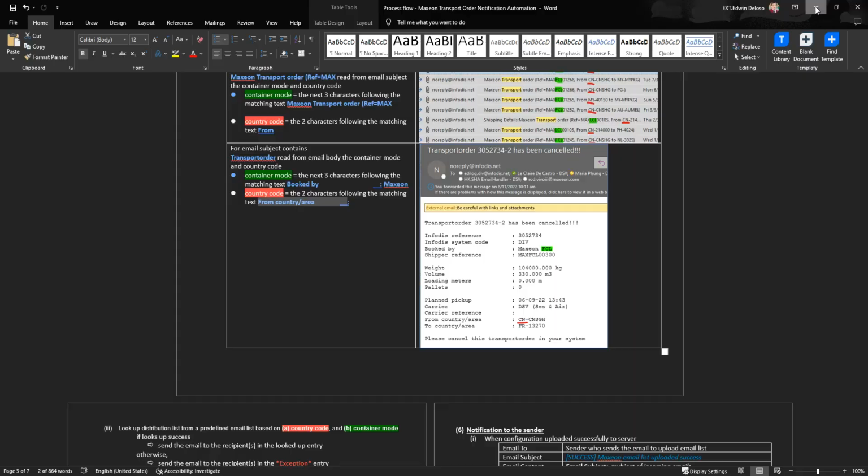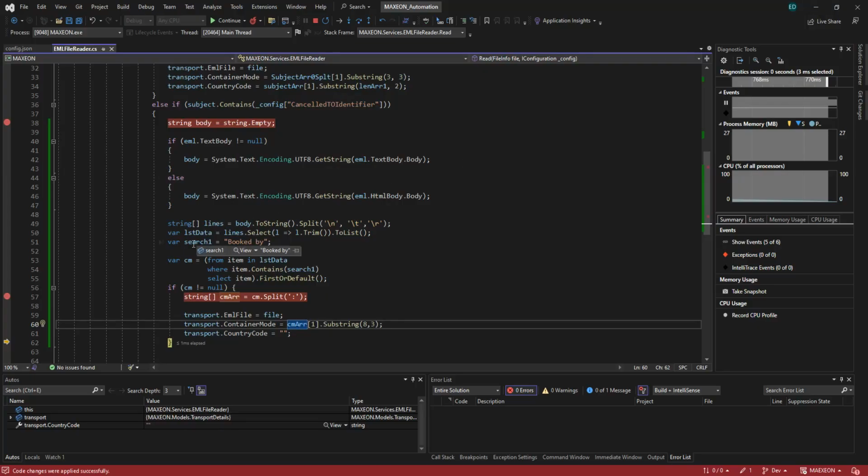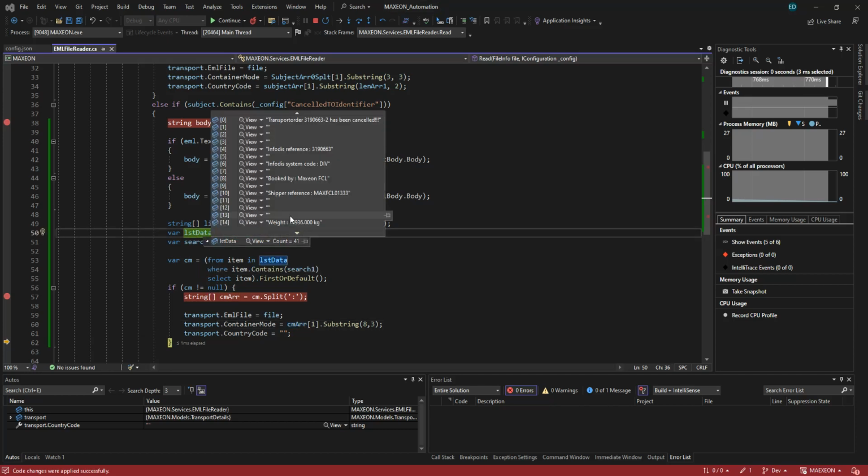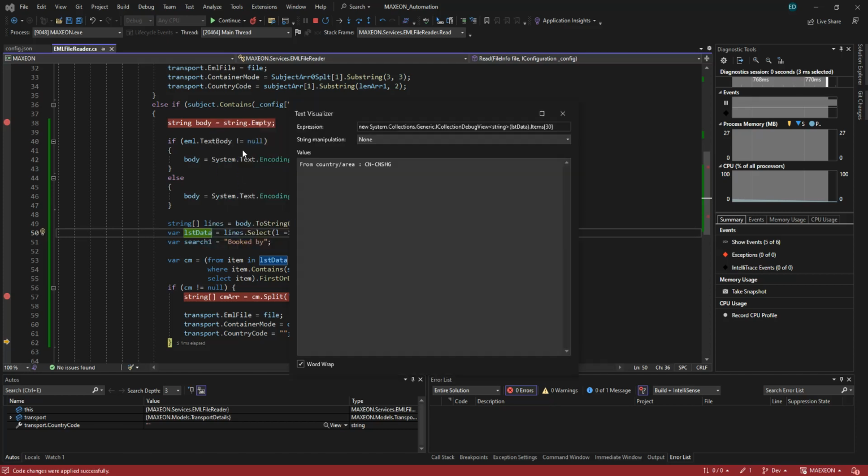So if we can see our list data here or this CM, this is for the book by, and this one we have to search the, so this one, this is from country code area like this.